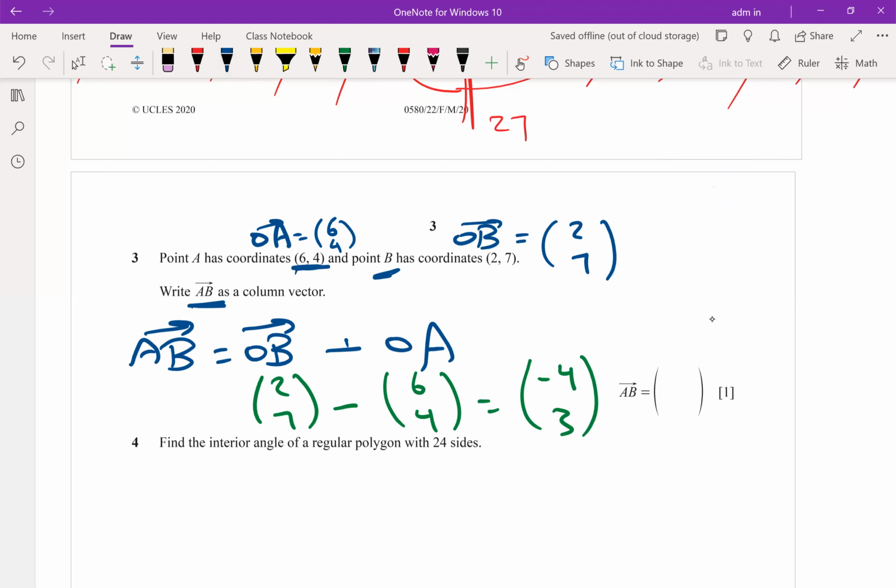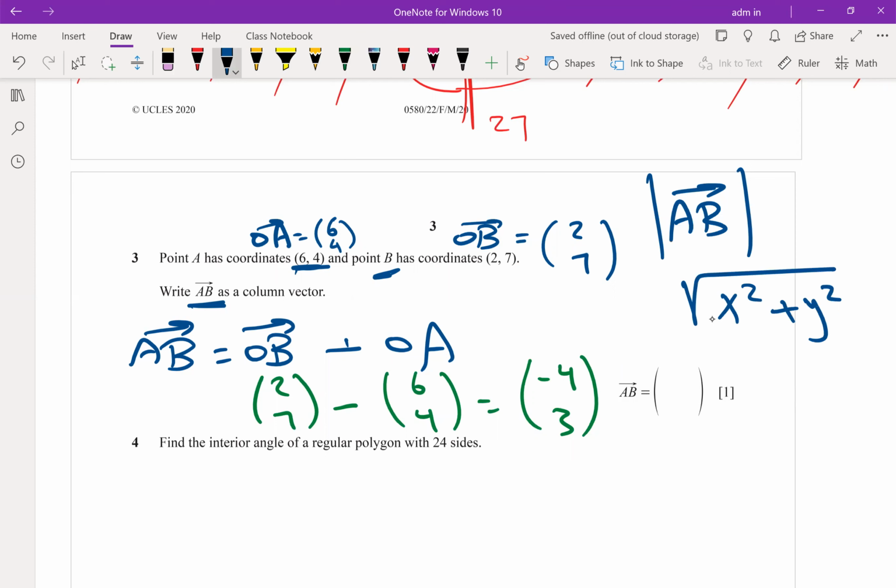What else do you have to know for vectors? Do you remember if I ask you to get the magnitude of the vector? How to get the magnitude of the vector? The square root of x squared plus y squared. The magnitude of the vector means its length. If I ask to get the magnitude, fine, but if he asked only to get it as a column vector, then -4 and 3. Clear?